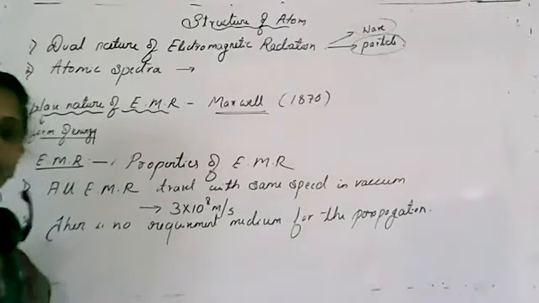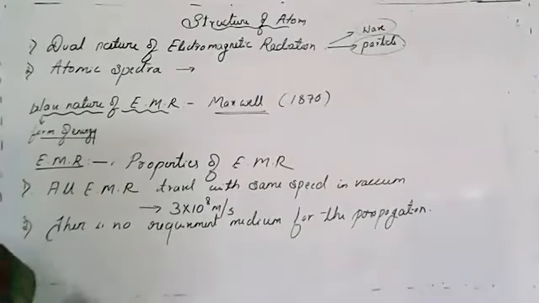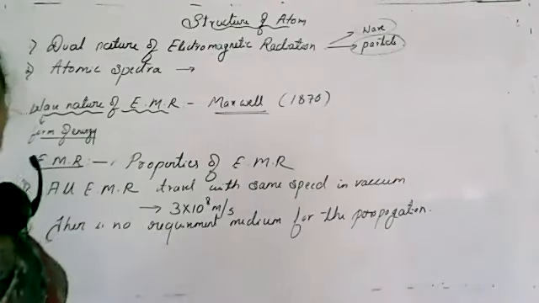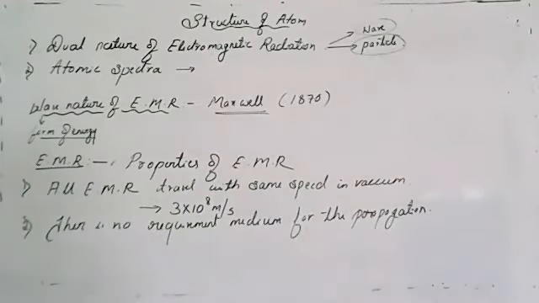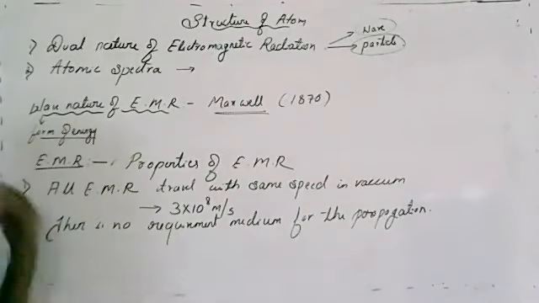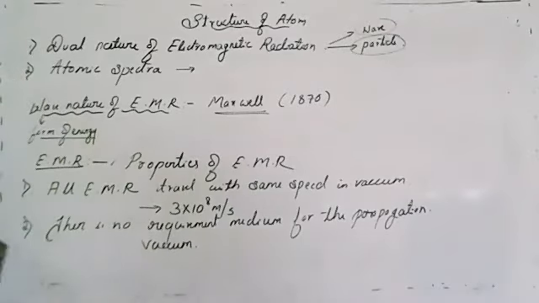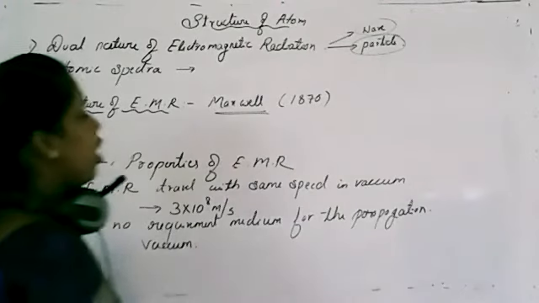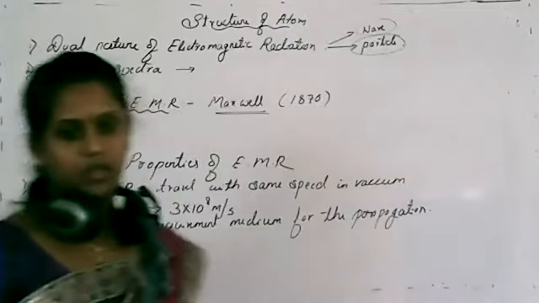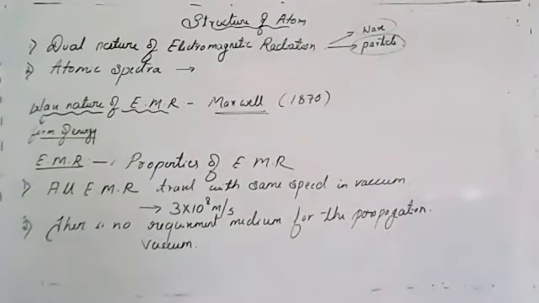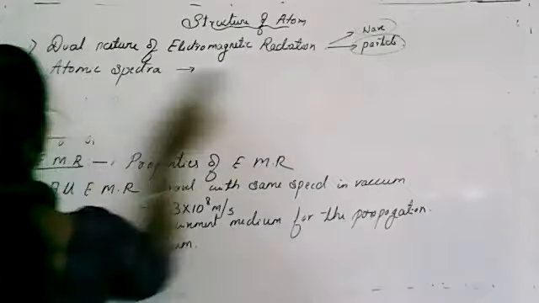For example, a sound wave needs a medium, and a water wave also needs a medium. That means it needs some medium to travel, it may be air or something. But electromagnetic radiations can be propagated in vacuum. That means it does not need any special medium for the propagation. So this is the second property of electromagnetic radiation.